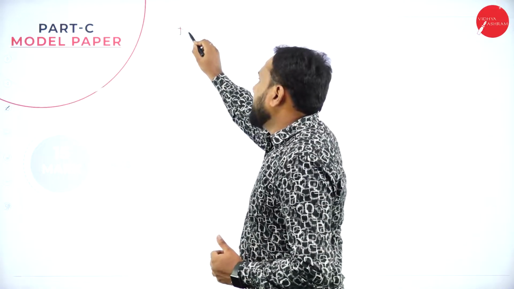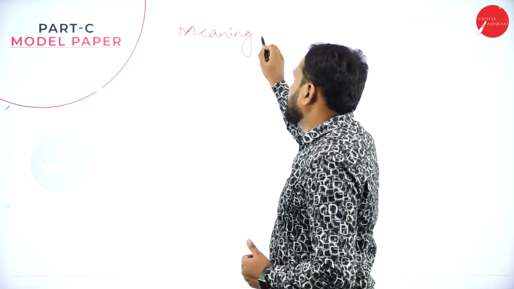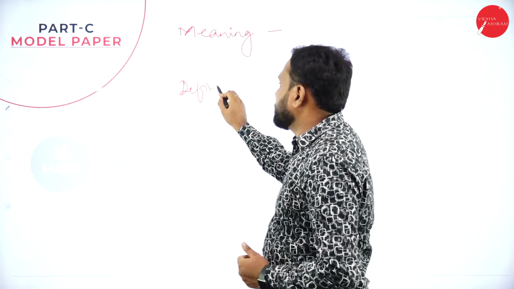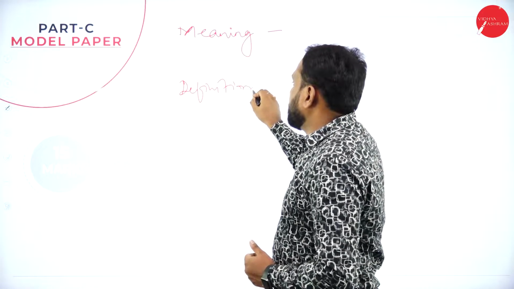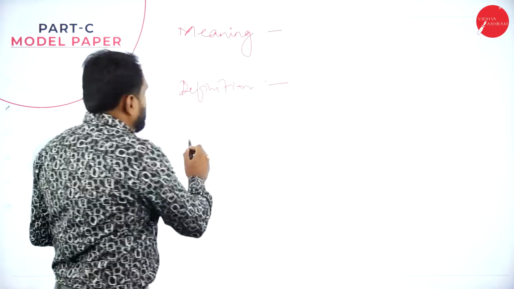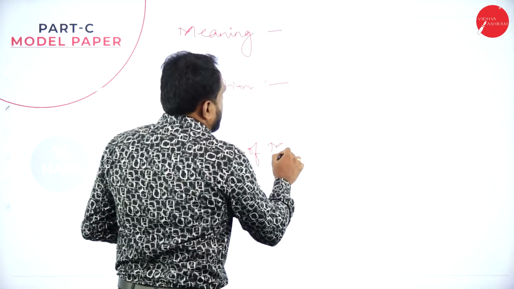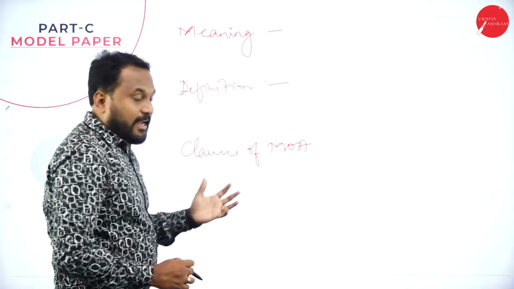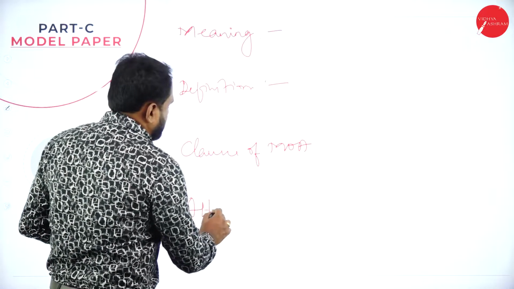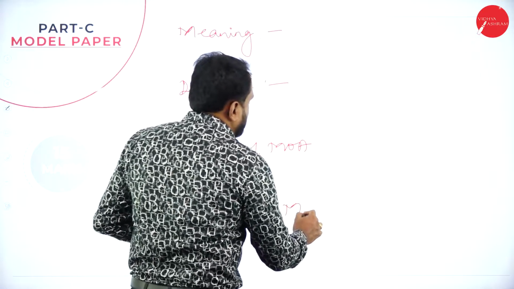So you write the meaning of memorandum of association. Then you write the definition of memorandum of association. Then after the definition, you write the clauses of memorandum of association. And after writing the clauses, now you write the alteration of memorandum of association.